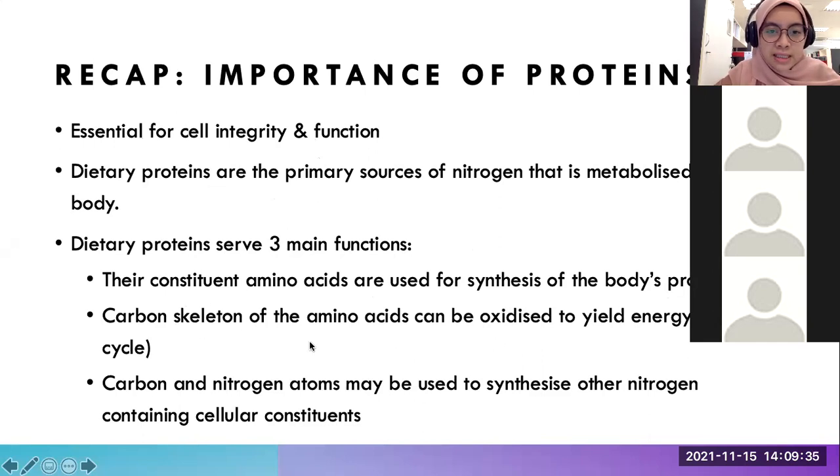And the carbon skeleton from the amino acids can be oxidized to yield energy. We will look into how these amino acids can eventually be an intermediate for the Krebs cycle or TCA cycle, which are important for the production of ATP, energy. And then the carbon and also nitrogen atoms may also be used to synthesize other nitrogen containing cellular constituents.